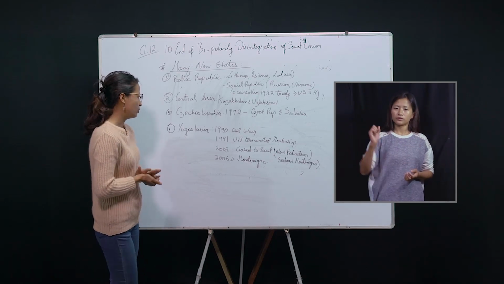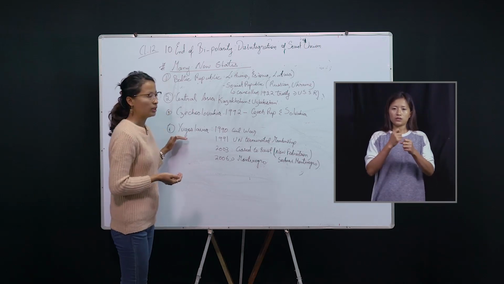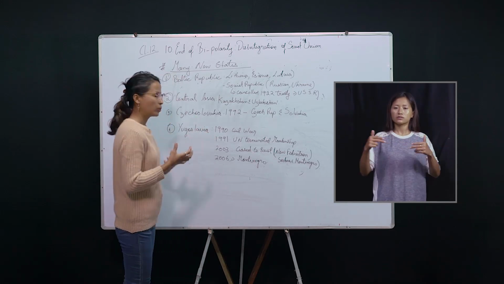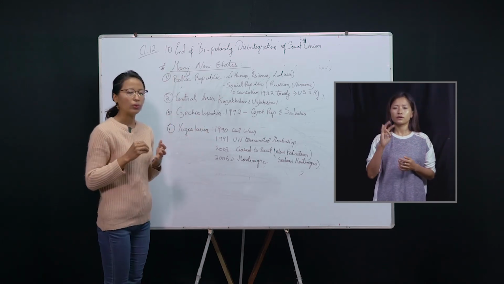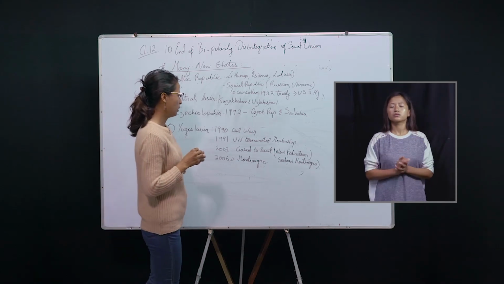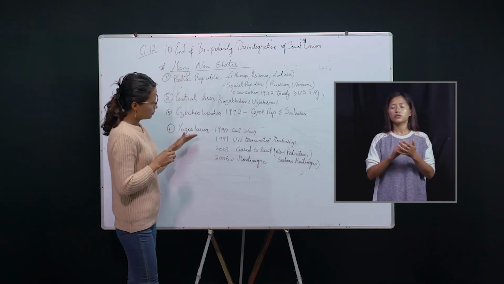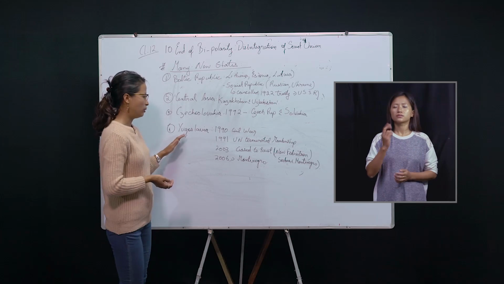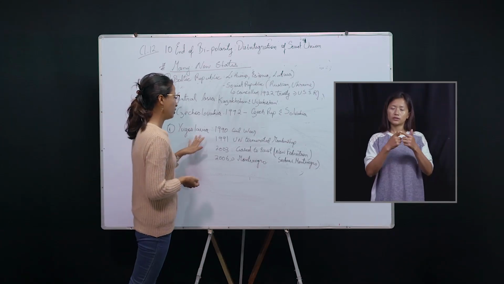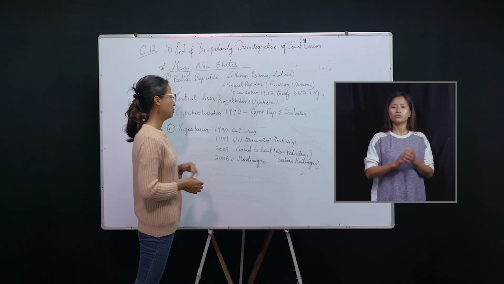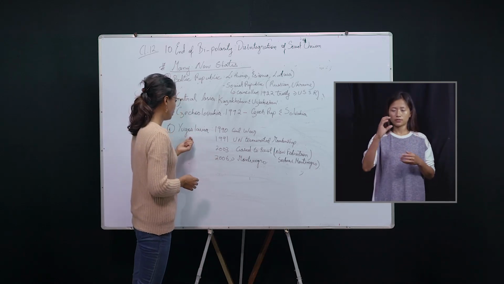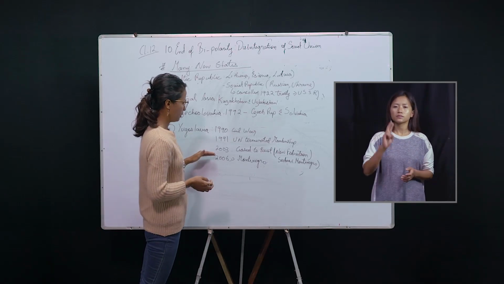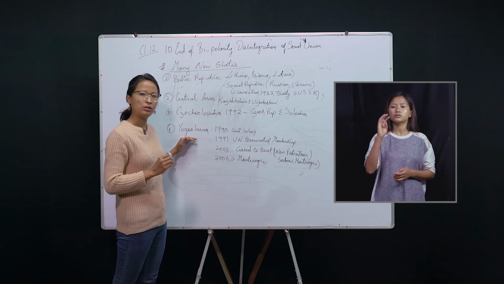Point number 4, we have Yugoslavia. This country, in 1990, faced a civil war. The civil war turned worse because it was based on religious and political affairs. That's why when it turned worse in 1991, the UN terminated her membership. The membership of Yugoslavia in the United Nations was terminated because the civil war going on in Yugoslavia was very bad. In 2003, this country ceased to exist.